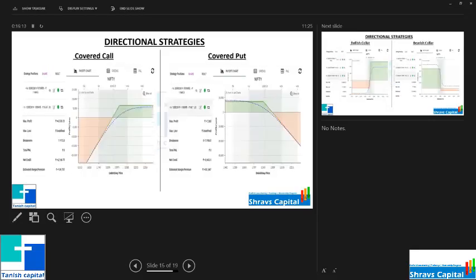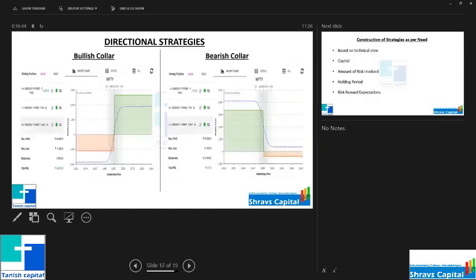So this is a covered call. Again, in this one, profit is limited, but just check. If the market goes down, then your losses keep on increasing. There is no limit to the loss, undefined loss. Again, if you are doing a covered put, on the downside, and suddenly some good news comes, like the COVID vaccine is out, something like that, so 1,000 points or 500 points up, then you are gone in the covered put. By how much value or how much loss? That is undefined. So again, this is a bullish call, bearish call.